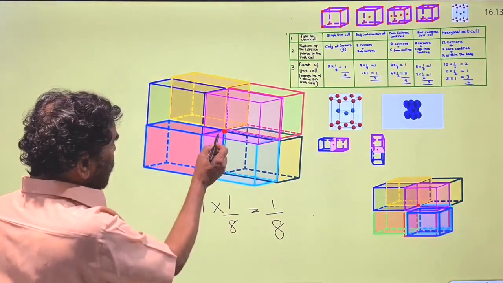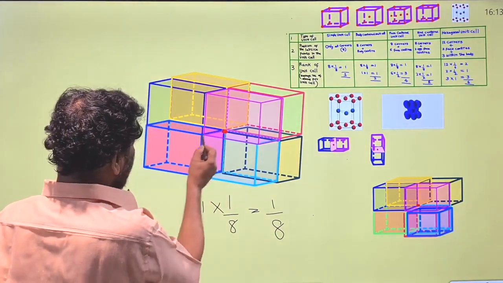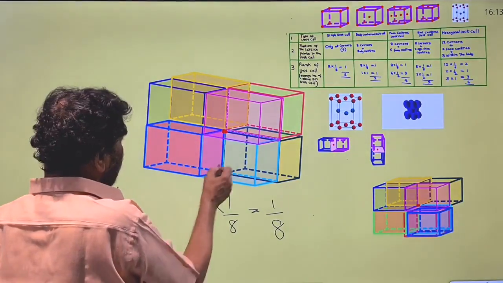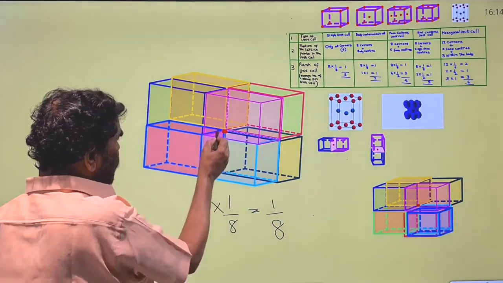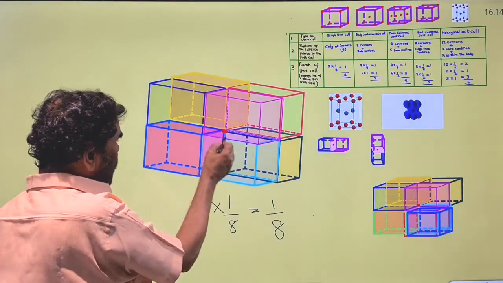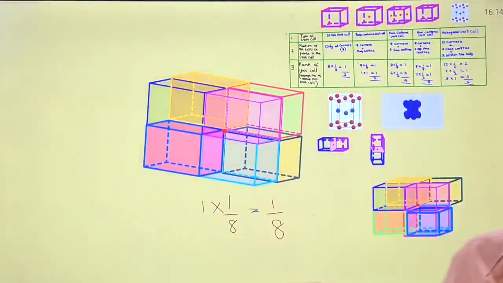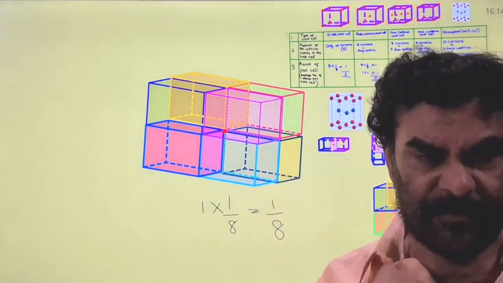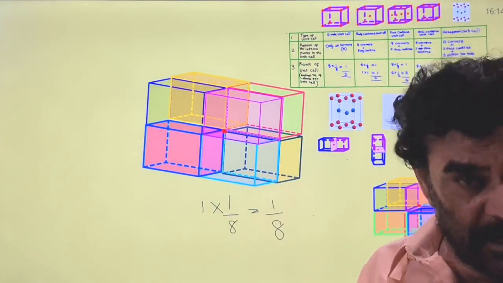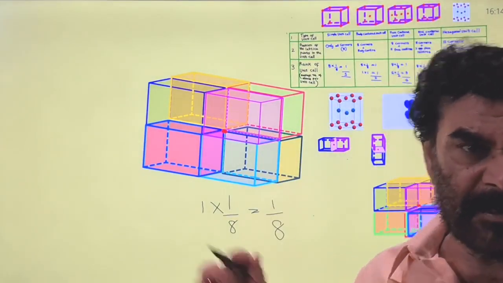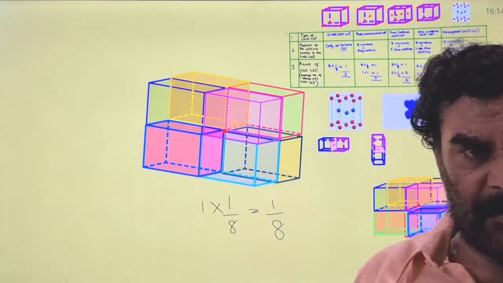For this unit cell, 1, 2, 3, 4, 5, 6, 7, 8 corner lattice points are involved in each unit cell formation.